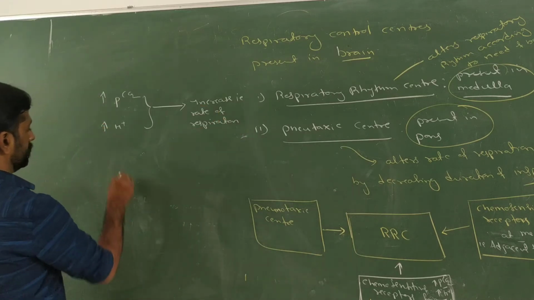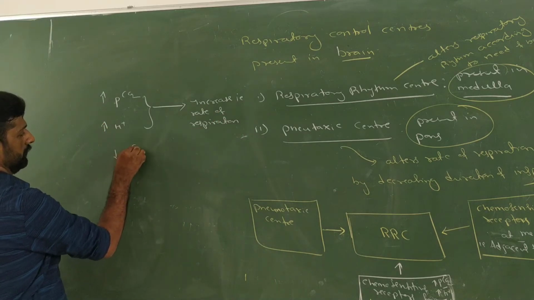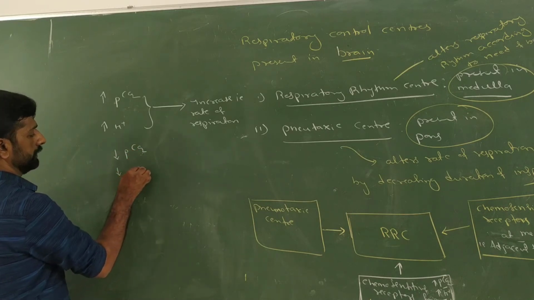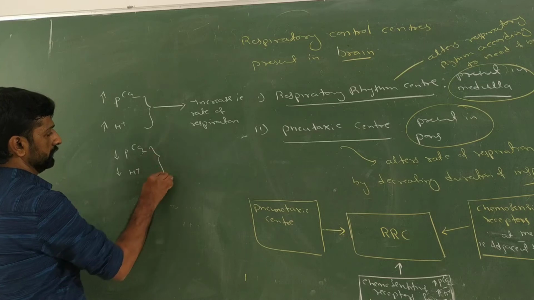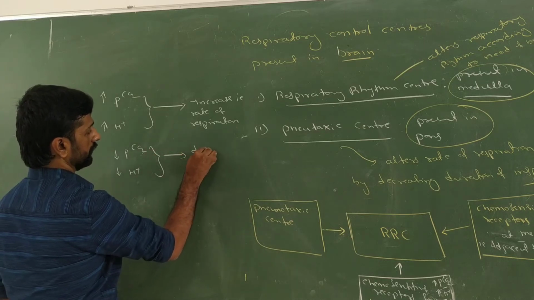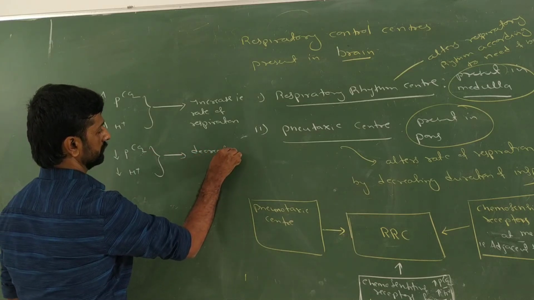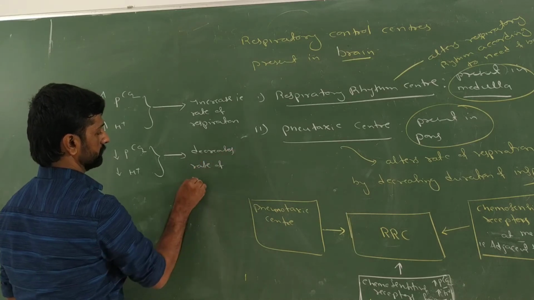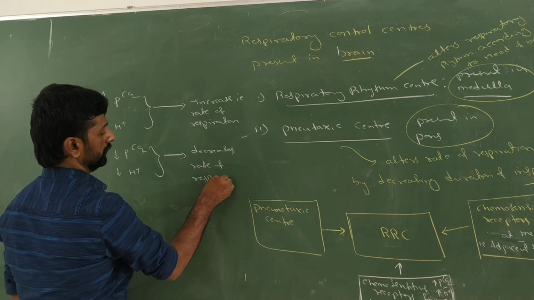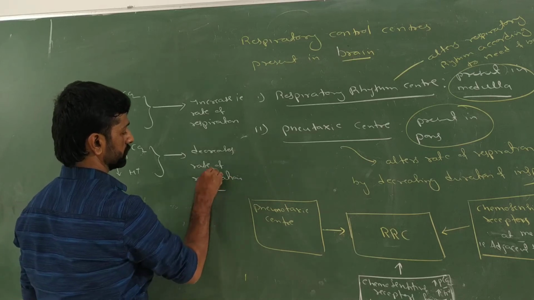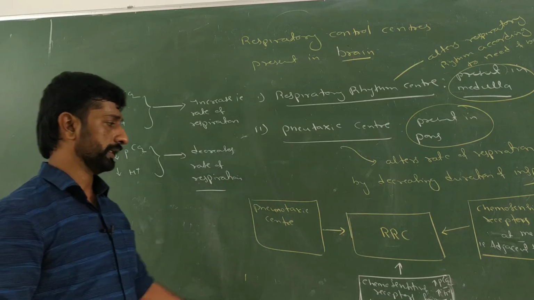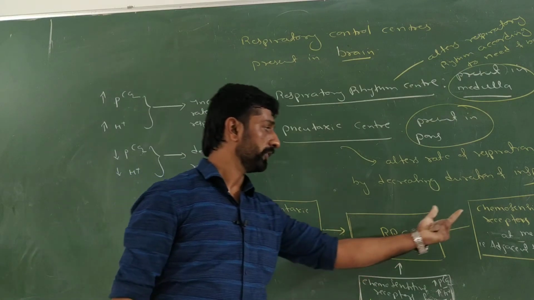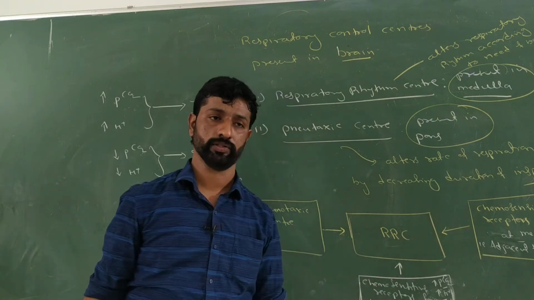Whenever there is a decrease in carbon dioxide partial pressure and a decrease in the H plus ion concentration, this decreases the rate of respiration. So this is how the alteration in the rate of respiration is carried out through the respiratory rhythm center and the pneumotaxic center, with the help of the chemosensitive receptors also.